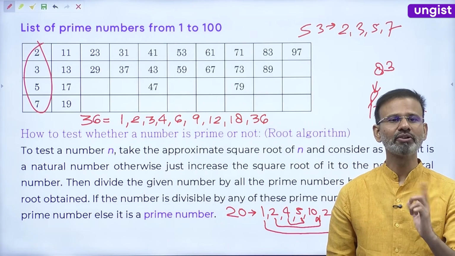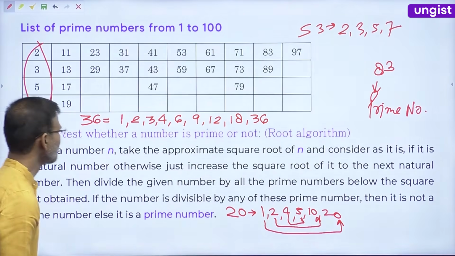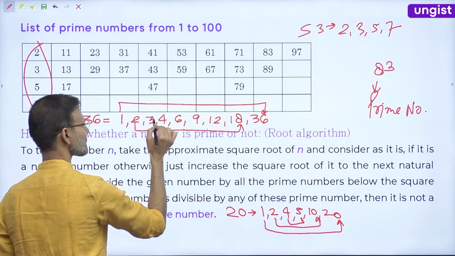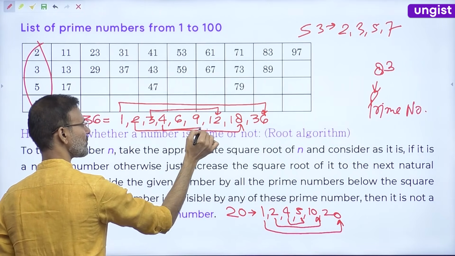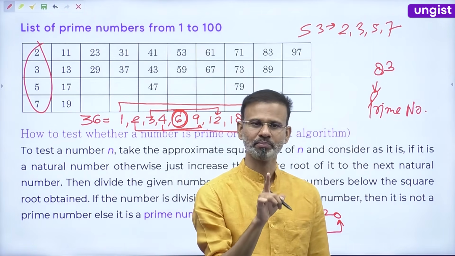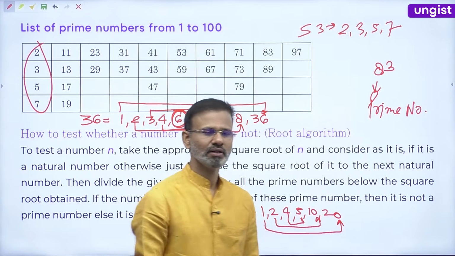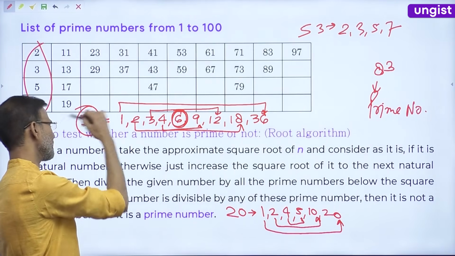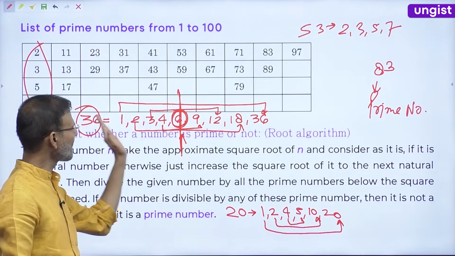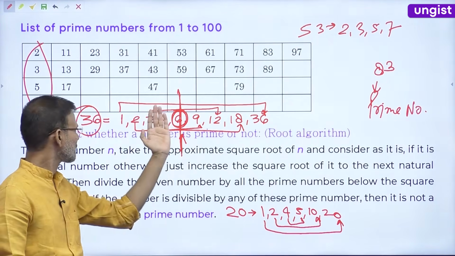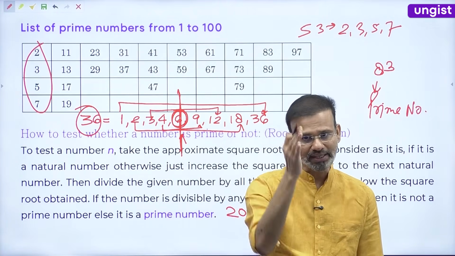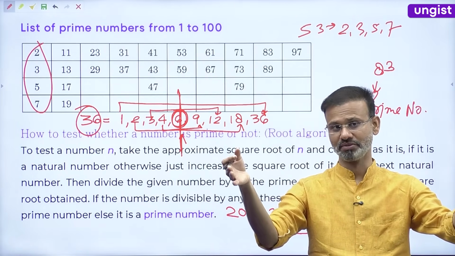Now try to find the complements. Pairs: 1 into 36 is 36, 2 into 18 is 36, 3 into 12 is 36, 4 into 9 is 36. 6 into 6 has no pair, right? So friends, the square root of a perfect square number lies exactly in the middle. There are a total of 9 factors, so 4 from here and 4 from here. The fifth term is 6. The square root is lying exactly midway in the list of factors.